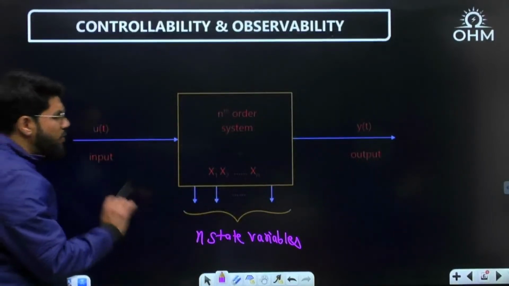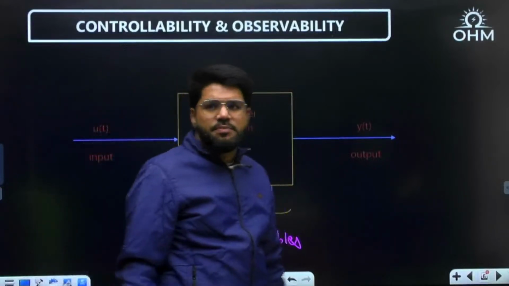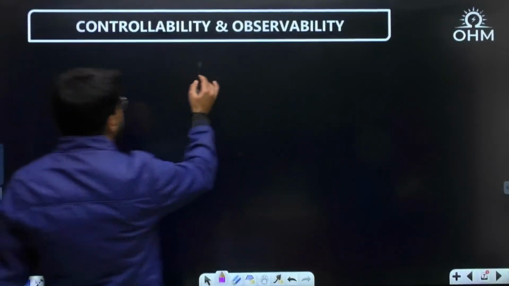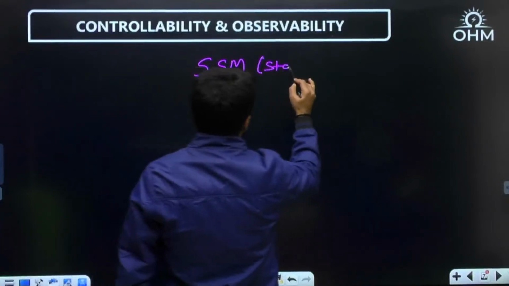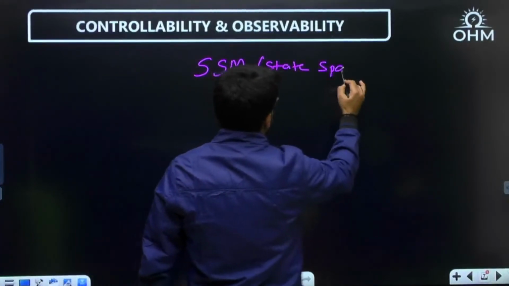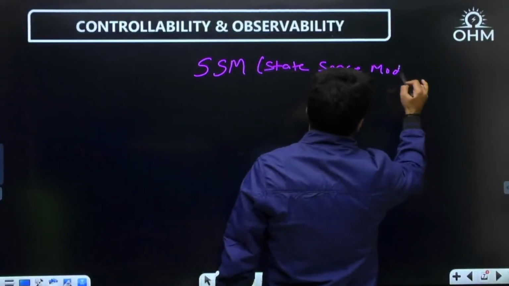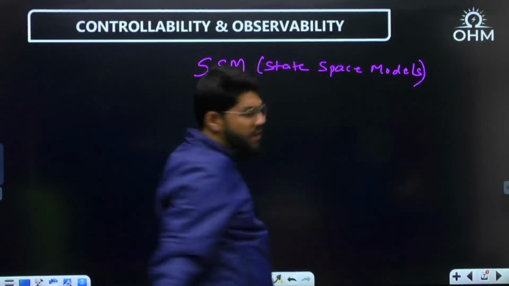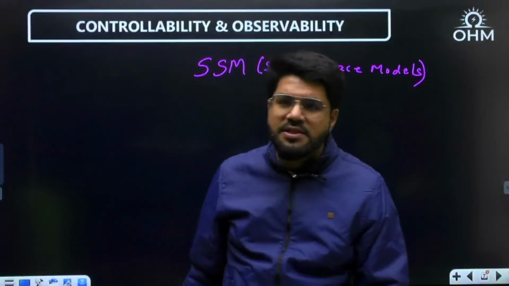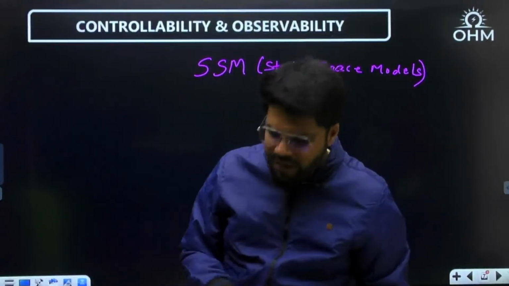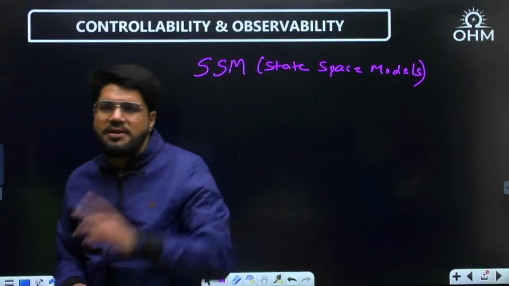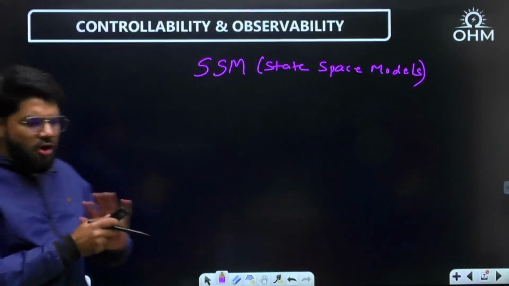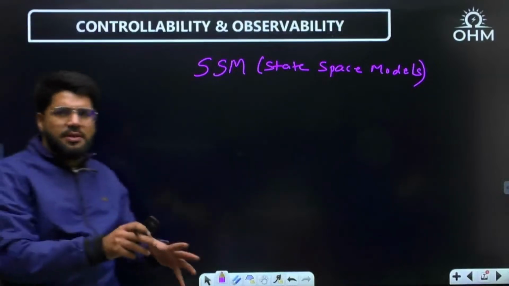Now, how do we write down the equations governing the state space model? Whenever you talk about the state space model, in short I keep calling it SSM. Some basic terms to be reviewed, because we are not covering the entire state space analysis in today's class. But of course, for the concept of controllability and observability, we learn 2 special tests, Kalman's test and Gilbert's test. That will cover all varieties of your problems, mixed with some shortcuts.